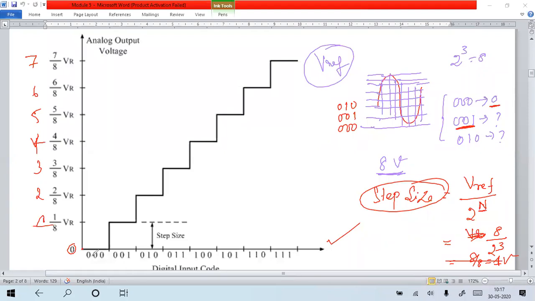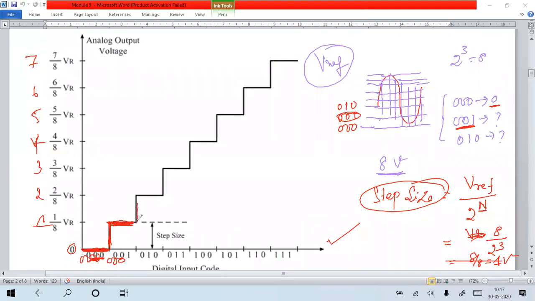Suppose initially 0 0 0. Your binary code is a 3-bit binary code. So initially you start from 0 0 0, and 0 0 0 is maintained up to 1 volt of your analog signal. Exactly when the voltage level of the analog signal is 1 volt, the binary is 0 0 1. So 0 0 1 is maintained up to 1.9. Up to 1.9, all the voltage will come under the 0 0 1 binary representation.